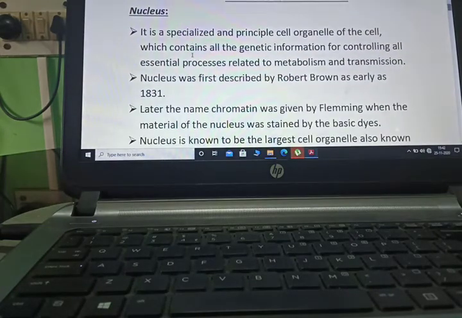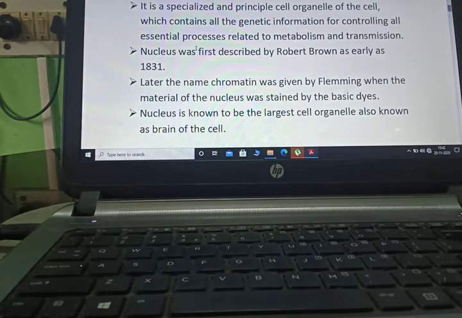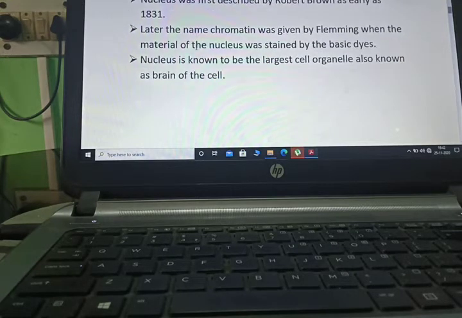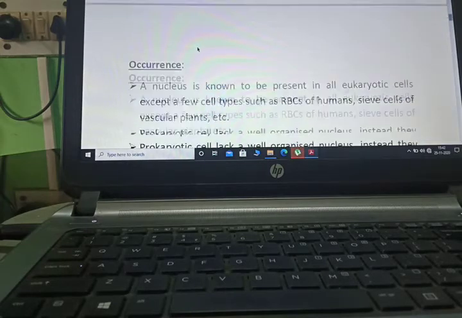Now we are starting with the nucleus. It is a specialized and principal cell organelle which contains all genetic information for controlling all essential processes related to metabolism and transmission. The nucleus was first described by Robert Brown as early as 1831. Later the name chromatin was given by Fleming when the material of the nucleus was stained by basic dyes. The nucleus is known to be the largest cell organelle, also known as the brain of the cell.